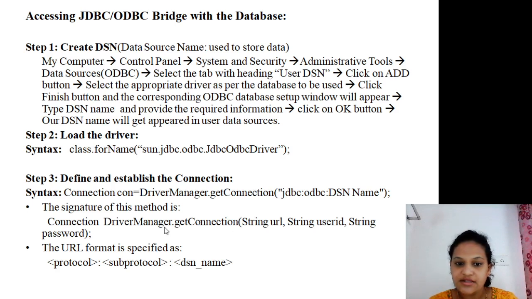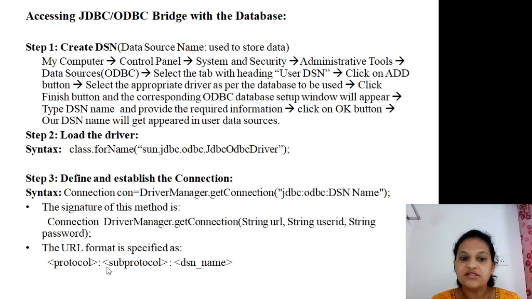Here the second line provides the syntax. The getConnection method includes three arguments. The first argument is a string URL, the second is a string user ID and the third is a string password. Okay, what is the role of the URL? The URL includes three parts: protocol, colon, subprotocol, colon, DSN name. Here I am using which protocol?